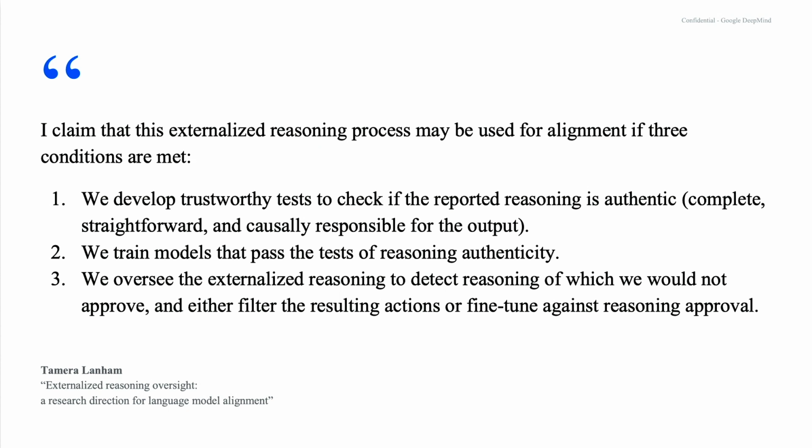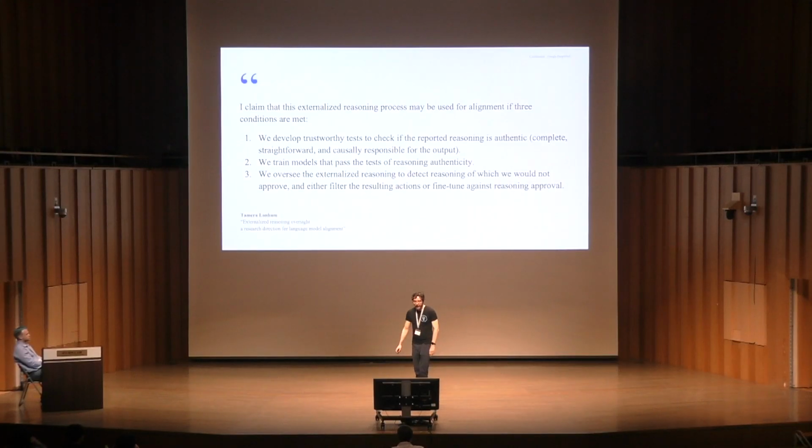And three, we oversee the externalized reasoning to detect reasoning of which we would not approve and either filter the resulting actions or fine-tune against reasoning approval. And I like this as a case for faithfulness as an alignment research direction. Today I'll mostly be focusing on number one, which is a problem that we haven't yet solved, I think, and which is a key dependency if we want to pursue two and three in this strategy.